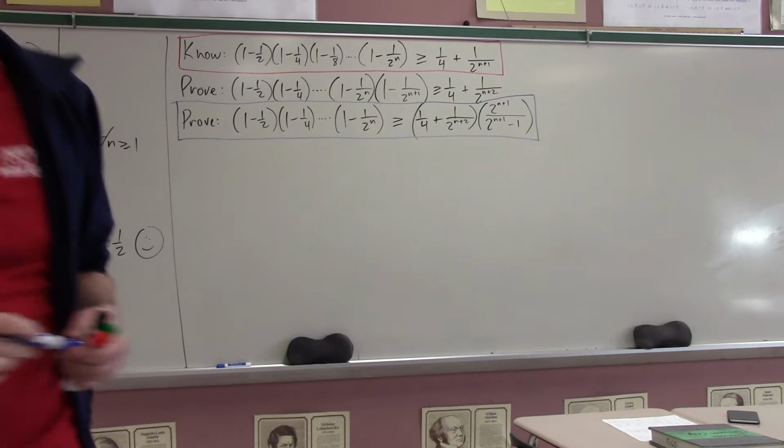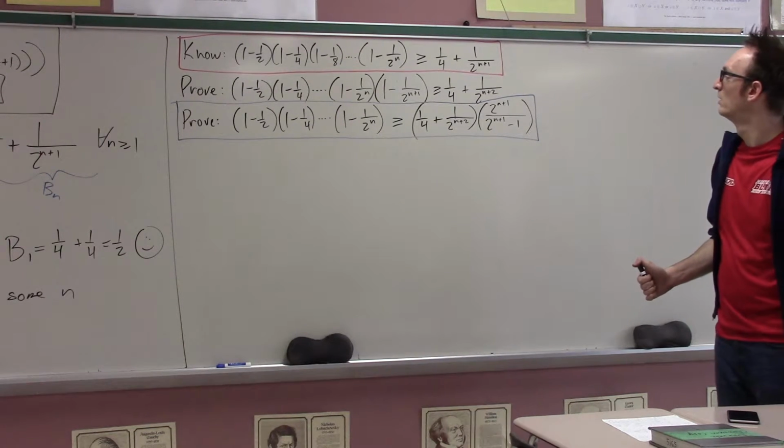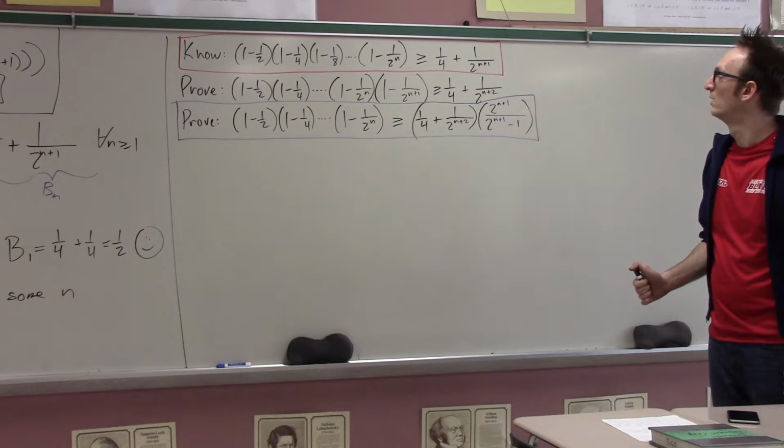And the way I like to think of this now is look at this and just decide, is there another thing that if we could prove would just bring it all together and make everything great and we'd be done? What did you say? If 2 to the n plus 1 over 2 to the n plus 1 minus 1 is less than 1.